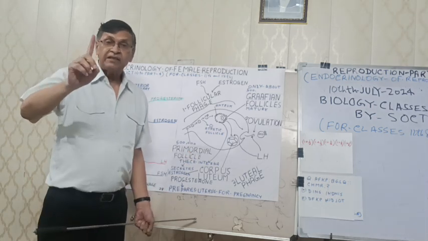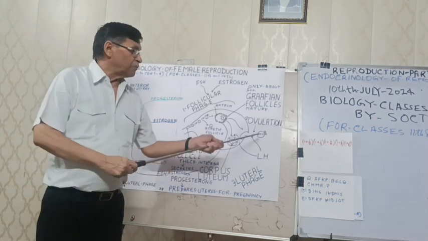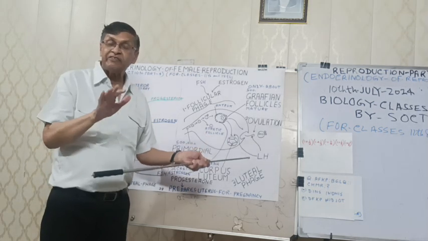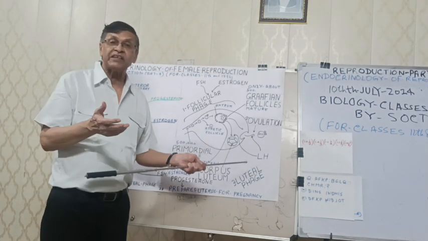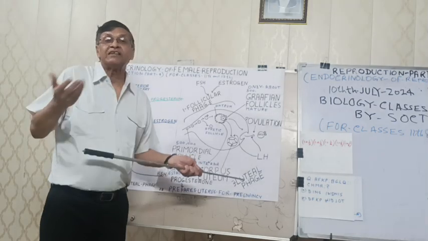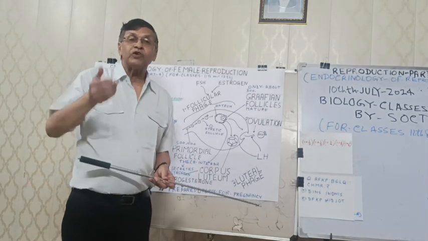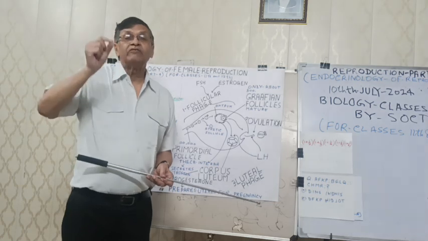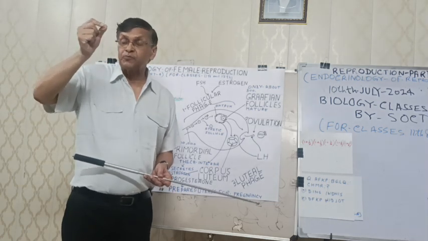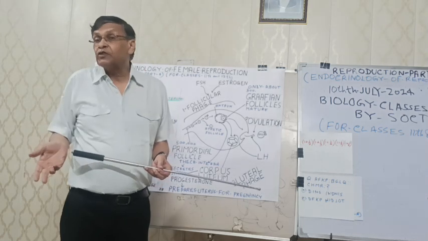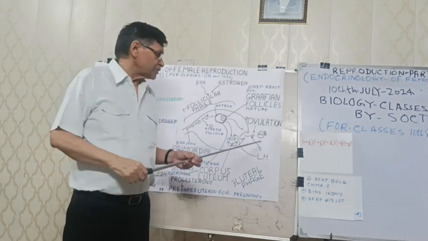Mind it that it is at the metaphase stage of the secondary oocyte. The anaphase and telophase are not completed because the centrosome has been lost. That will be continued only during fertilization, when the centrosome of the sperm cell enters the ovum. Then anaphase and telophase will be completed.